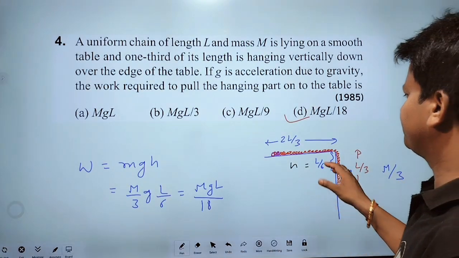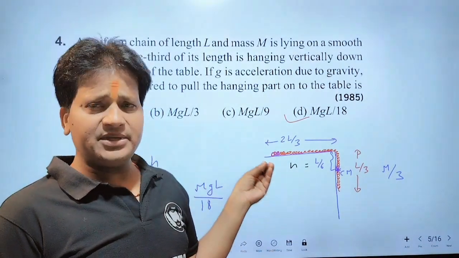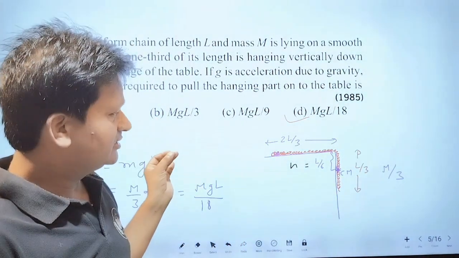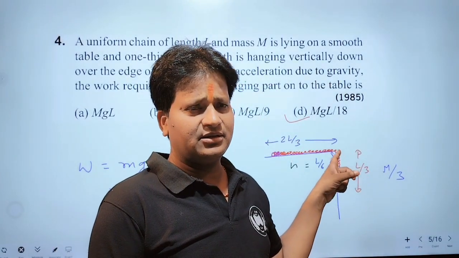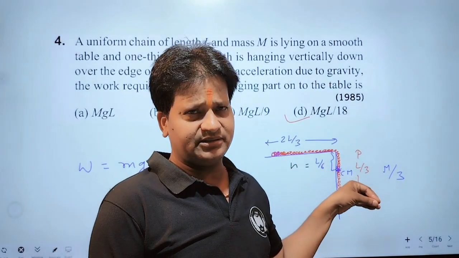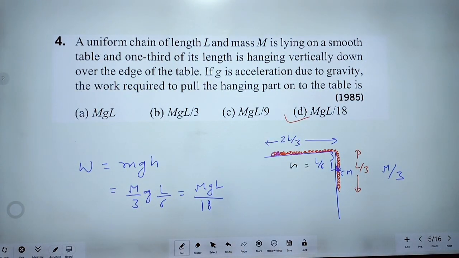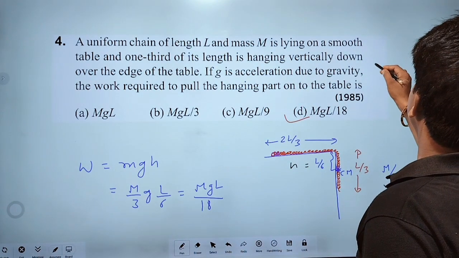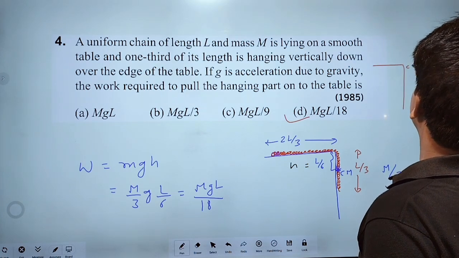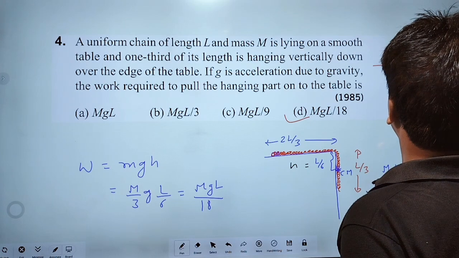If there will be another question, if whole chain is hanging, then what will be the amount of work to pull the chain on the table? In this case, this is table and this is chain.